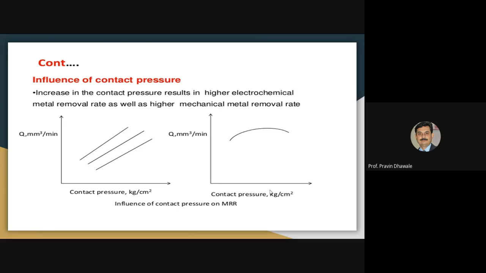So the volumetric removal rate increases with contact pressure. The unit of contact pressure is kg per centimeter square, and Q is the amount of material to be removed from the workpiece in millimeter cube per minute, that is, the volumetric removal rate. Draw this figure. This is the first parameter which has an impact on material removal.